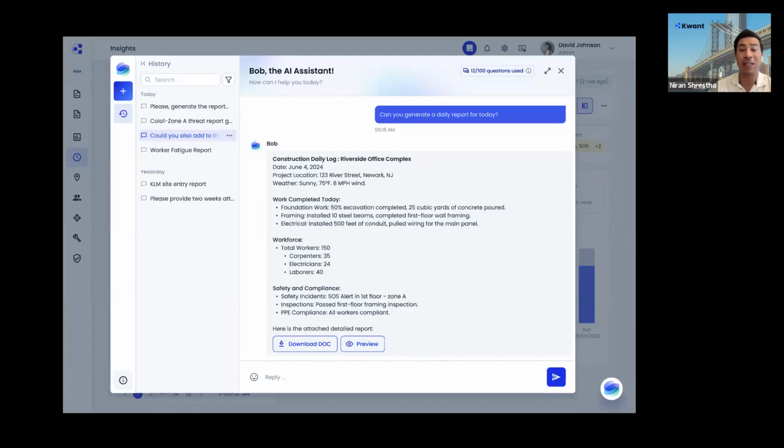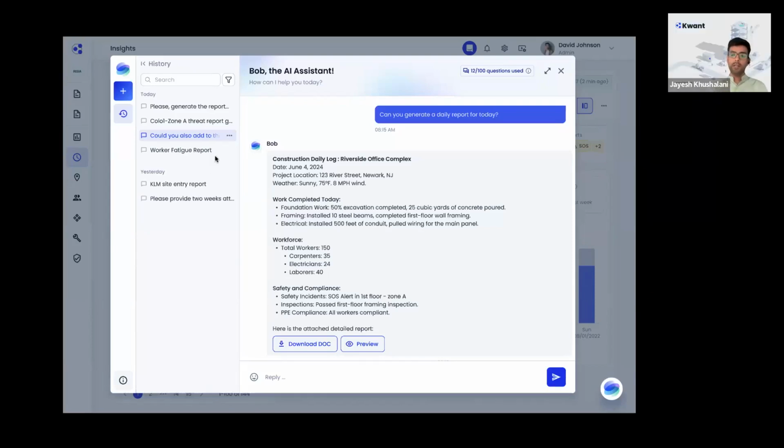And this gives you a customizable, editable report. So if you want to edit a few things and put your flavor to it, you can always add that, and this can be shared with the boss to impress them. So this is amazing. I'm very, very excited about this, Shay. What else is coming up soon?